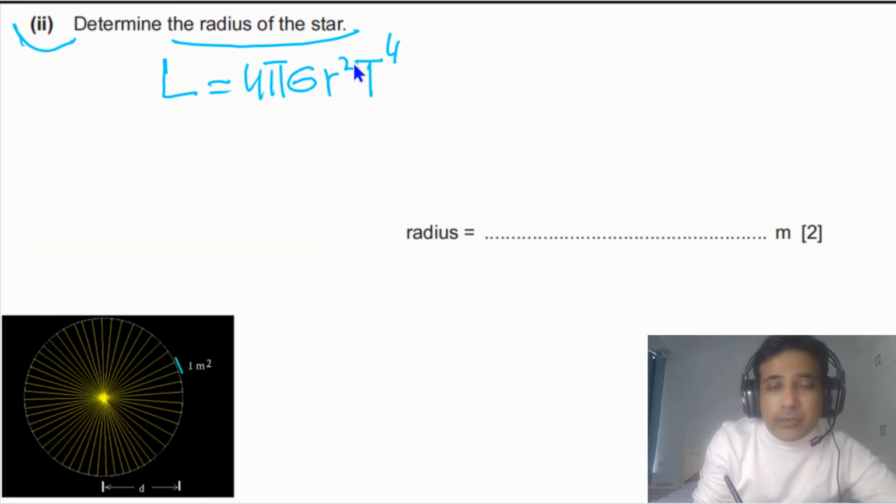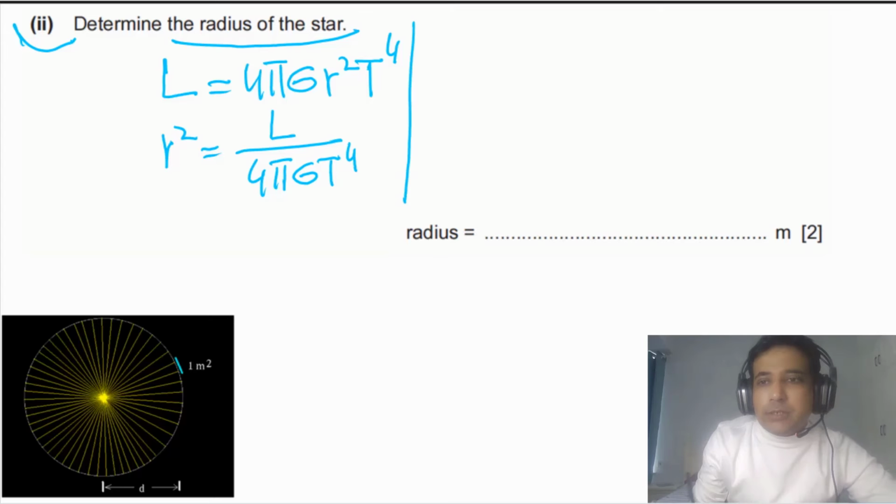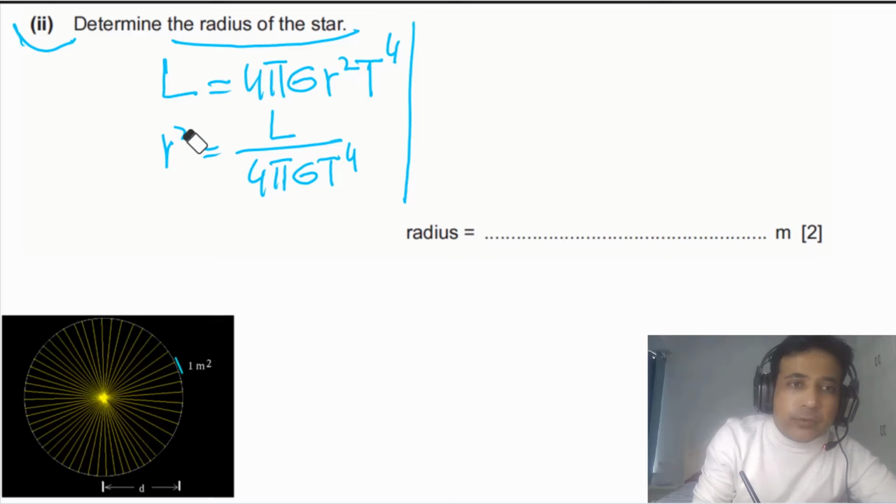We can write in this case R squared equal to luminosity divided by 4 pi sigma T to the power of 4. We need to find the radius in this case, so we can take the square root on both sides. Square root means the power of this one is 1 by 2. And now simply we need to plug in values. The value of luminosity we have, that is equal to 9.86 times 10 to 27.